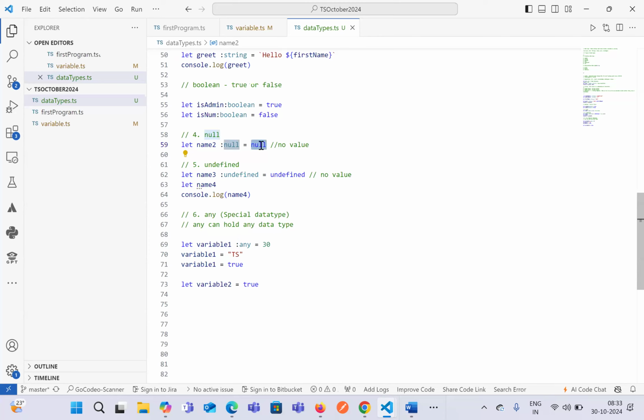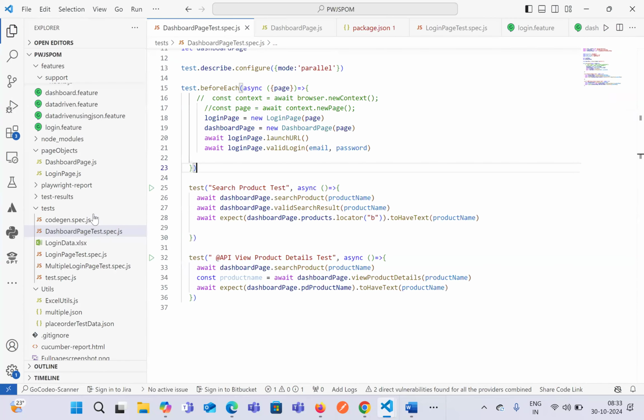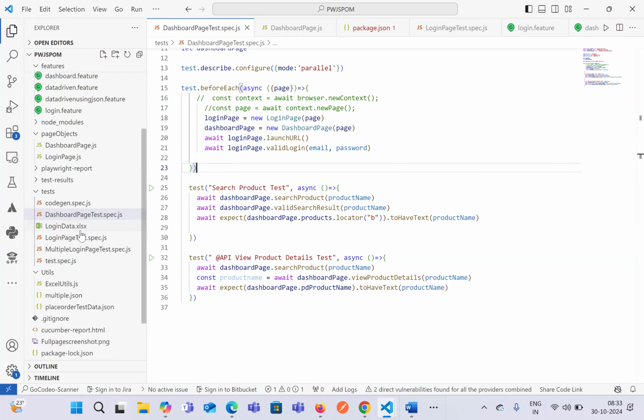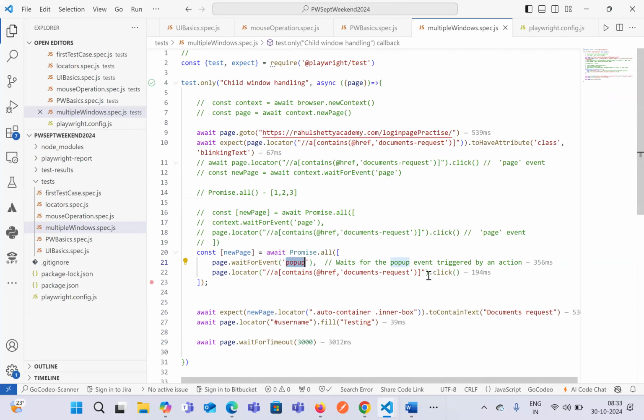If we get some examples later while we are doing Playwright, and at that time we specify undefined or null, that will be clearer for us. Correct, correct. So we'll see all these examples in real time as well. Let me see if I have any examples over here. Anyways, we'll see that in our session as well whenever we go through that. Yeah, that's fine. We will cover that part there.